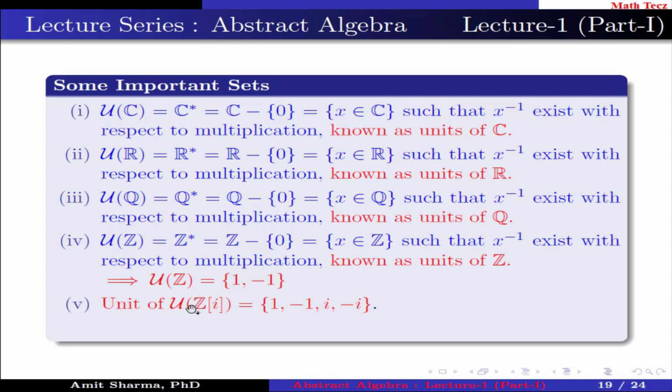5. Units of Z[i], where Z[i] is the Gaussian integers, contain 1, minus 1, iota and minus iota. 6. Units of Z(n) is equal to Z(n) star, which is equal to U(n), means multiplication modulo n.